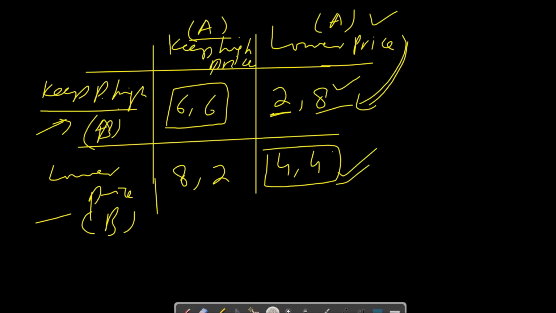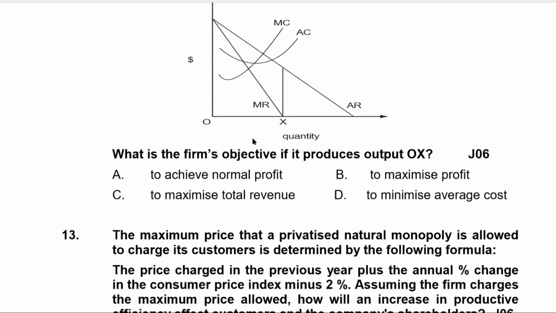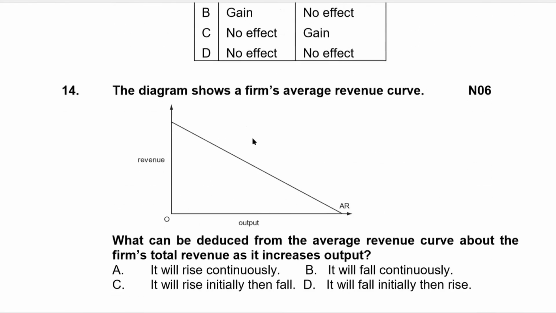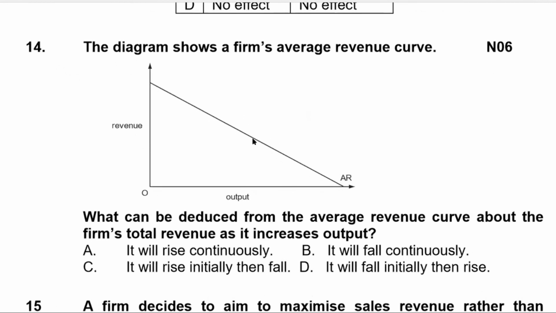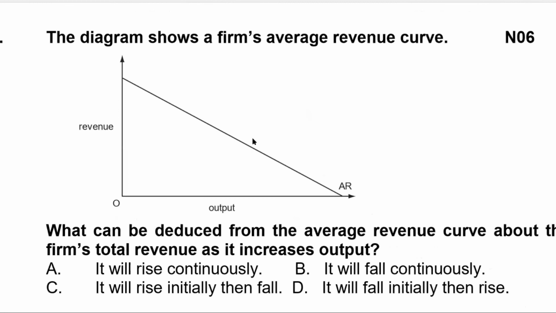Okay, so these are the multiple objectives of the firms and how these objectives are achieved, and how the examiner asks different questions about these objectives. And again, we can have a look at question number 14, just to see if you can understand the concept now. Examiner generally asks long questions about this topic as well, and generally says, discuss whether all firms only aim to maximize their profits.